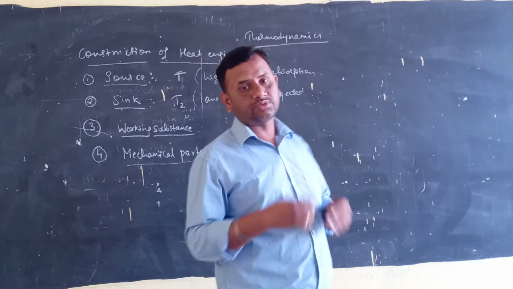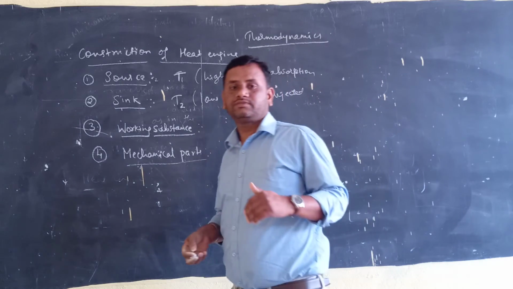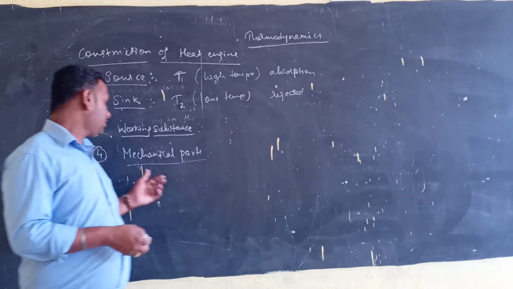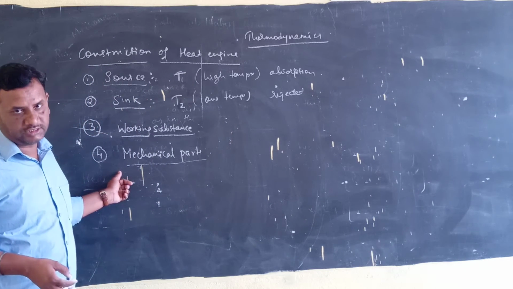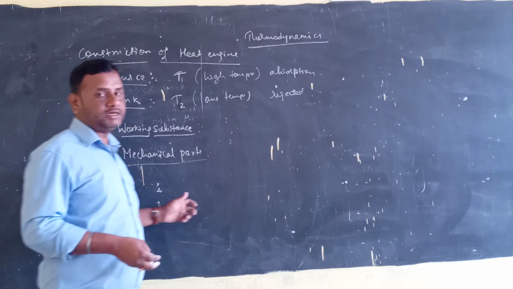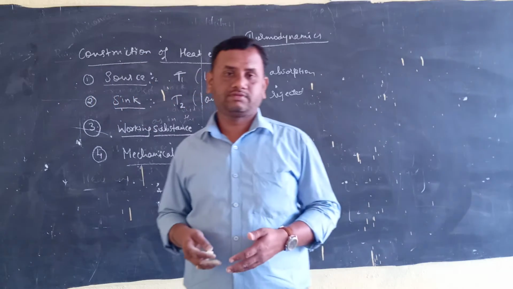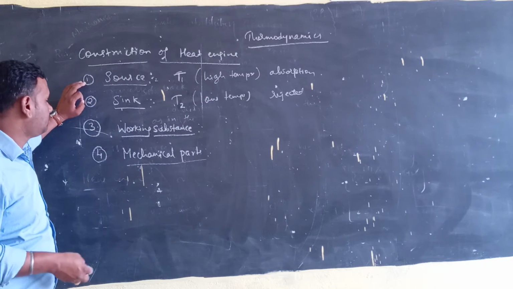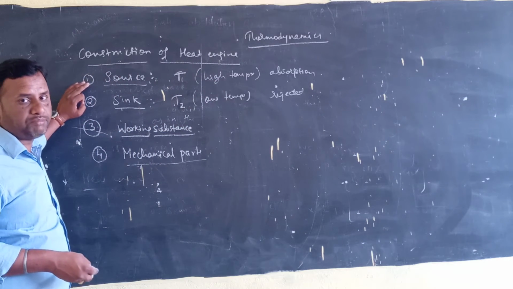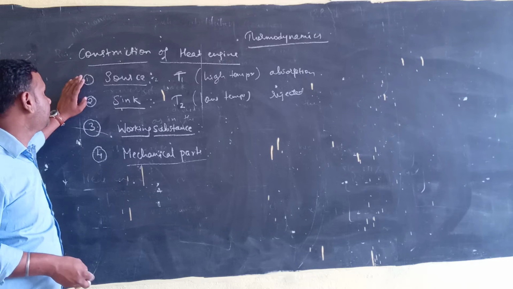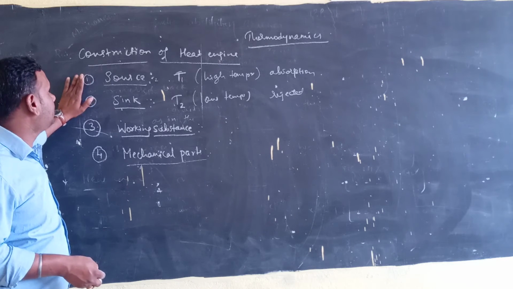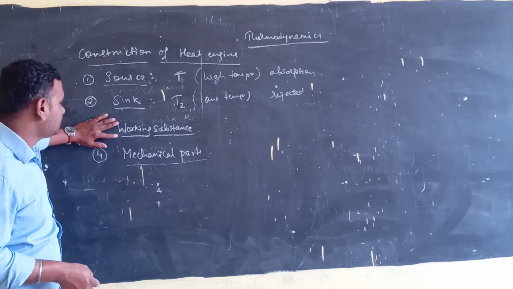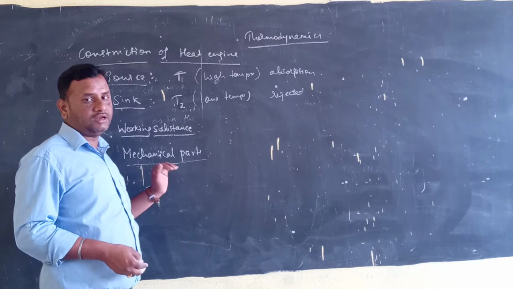To do this work we need some mechanical parts, which are required for the heat engine. So the main parts of the heat engine are source, sink, working substance and mechanical parts.